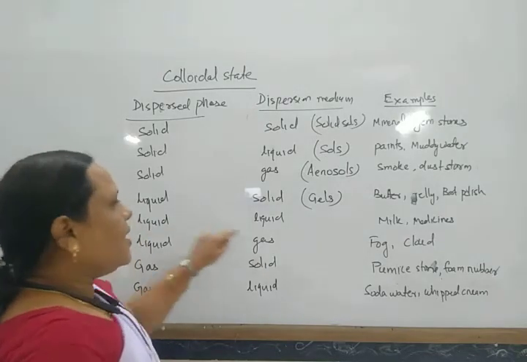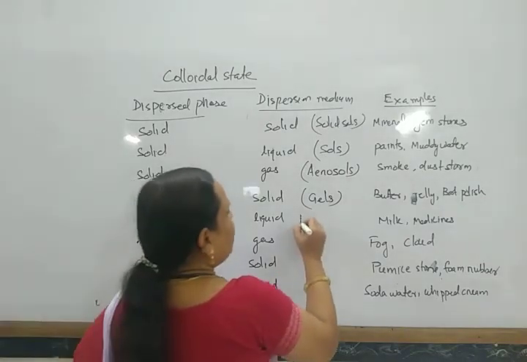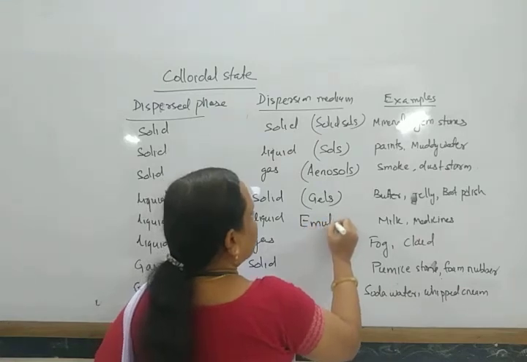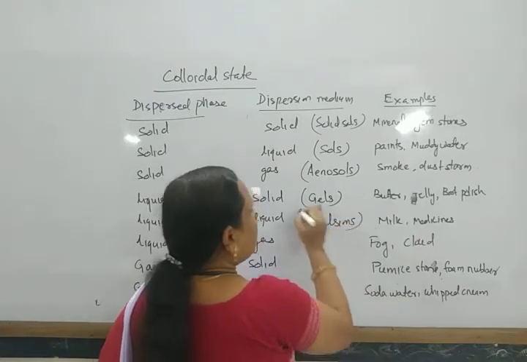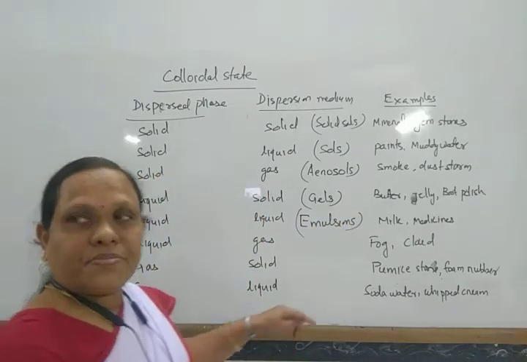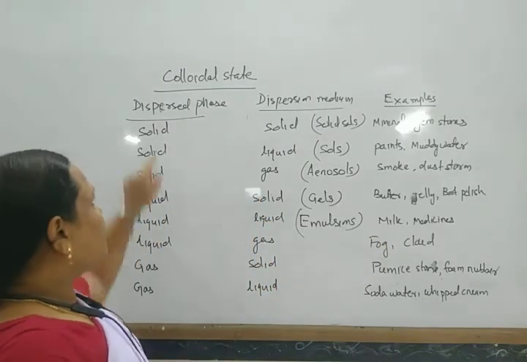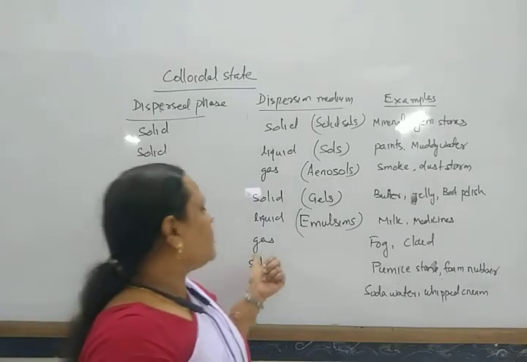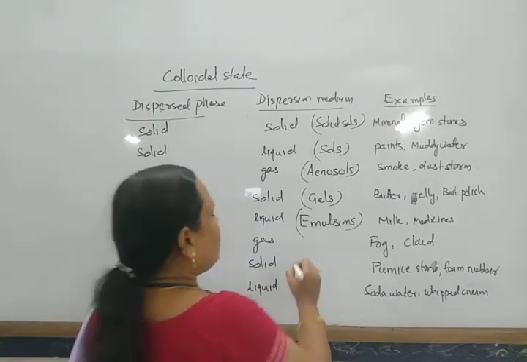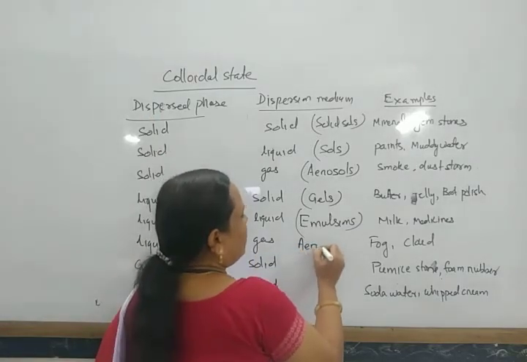Then liquid in liquid are known as emulsions. Examples are milk, medicines, etc. When the dispersed phase is liquid and the dispersion medium is gas, these are also known as aerosols.